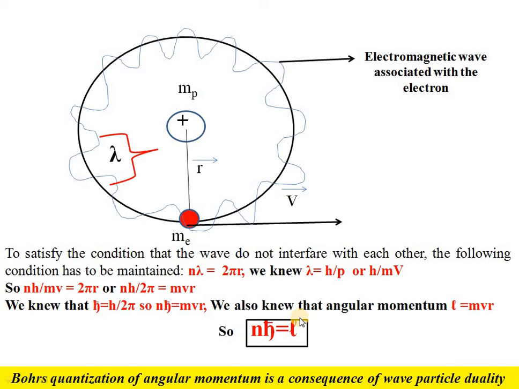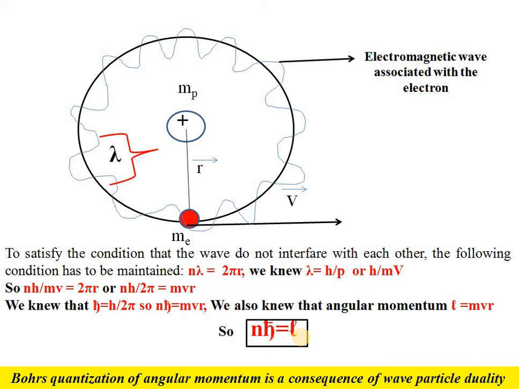So both Bohr's quantization of angular momentum and the theory of wave particle duality complement each other very well. So now we can say that this is not an empirical theory. We can actually derive this equation directly from the concept of wave particle duality.